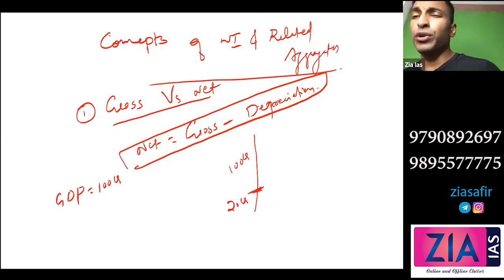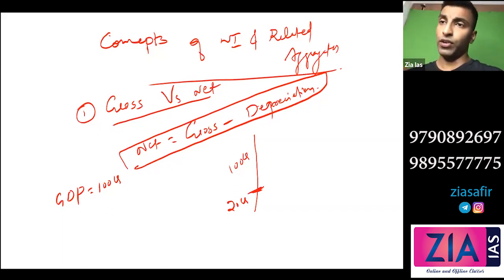So do you think adding 100 crore is actually a correct understanding? 20 crore depreciation, where is it going? That has to be reduced, right? You have to subtract it, right? So what we will do is, that is what we mean by net domestic product.